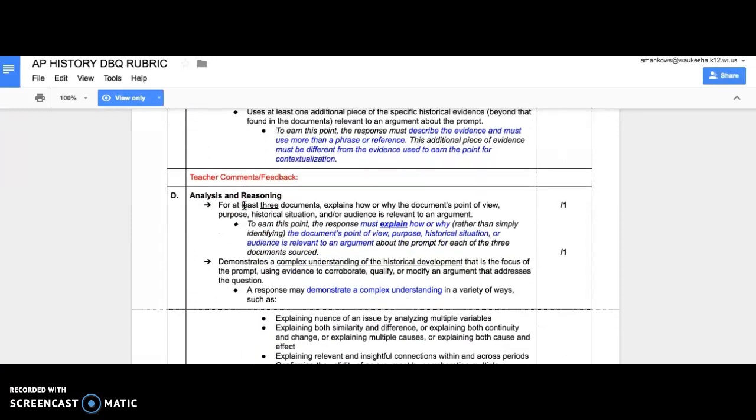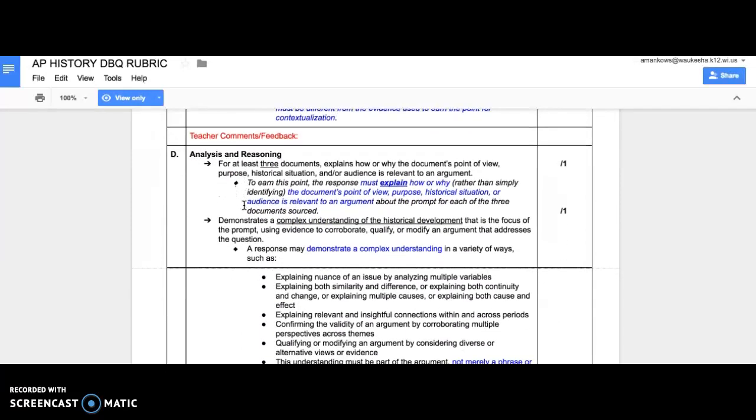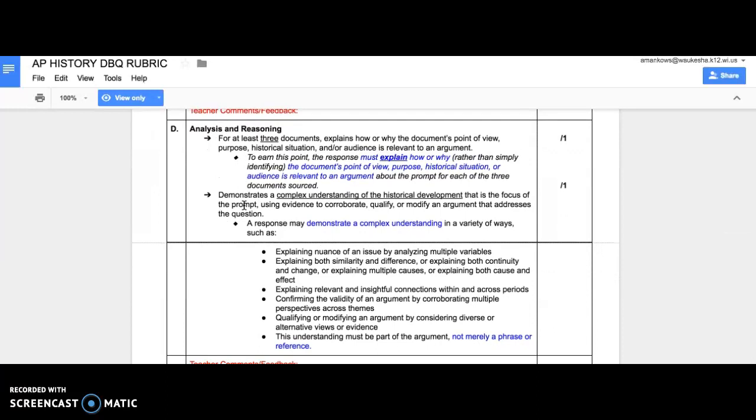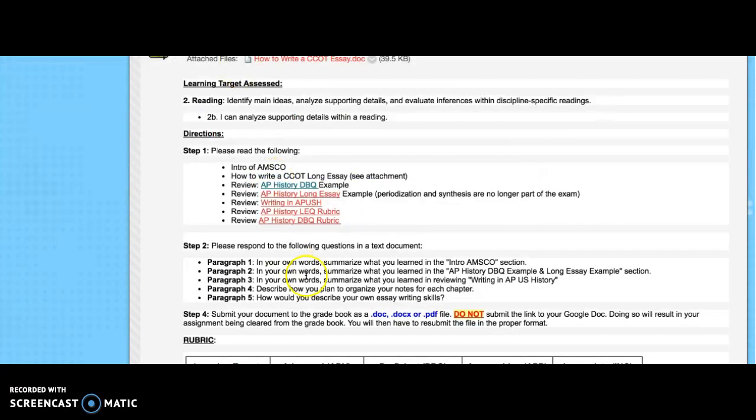And then the last part is analyzing the reasoning. So for at least 3 documents, how or why the document's point of view, purpose, historical situation, and/or audience is relevant to an argument. So that's what I was getting at prior. And you demonstrated a complexity for understanding the historical development. So those are just your rubrics.